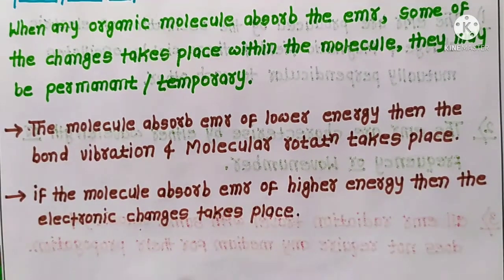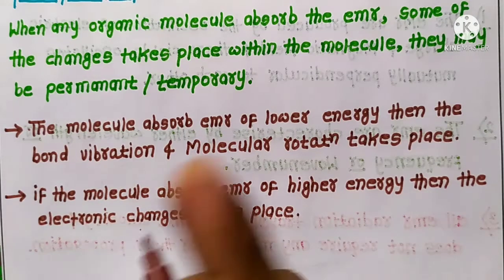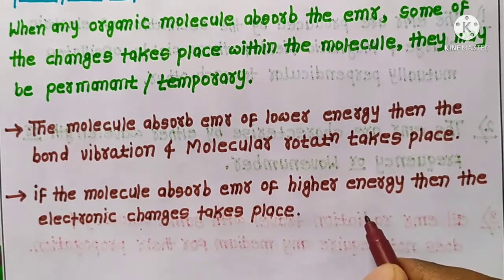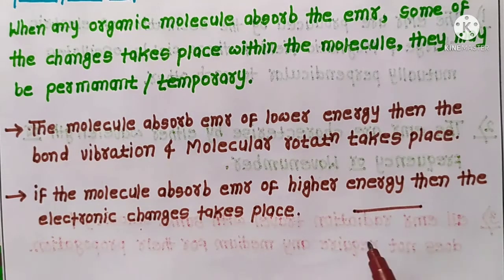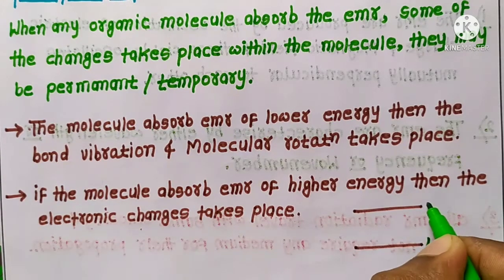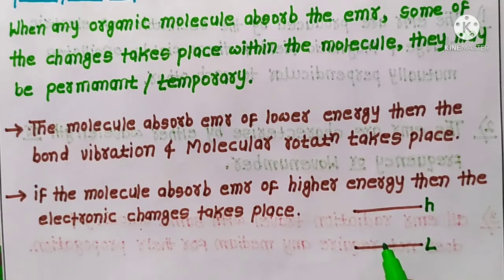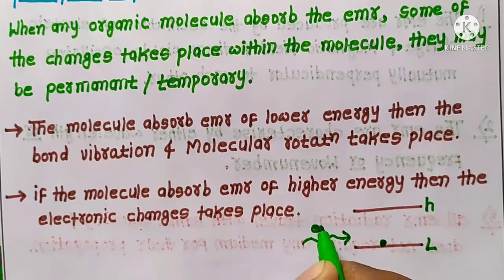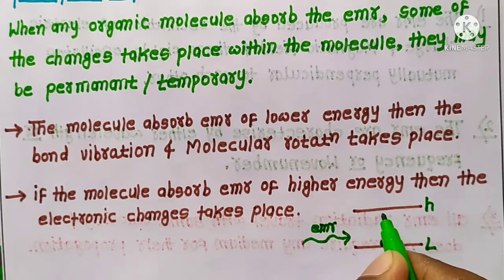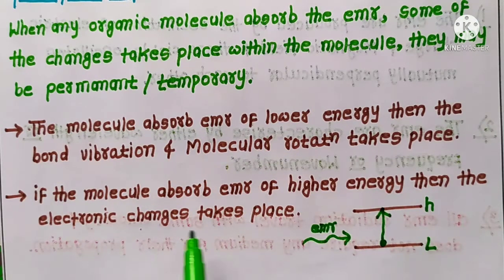The electronic changes mean, suppose we consider the atom. The atom consists of two types of state, one is the higher state, another one is the lower state. This is called the lower state and this is called the higher excited state. Generally the electron is present in the lower energy state, and this is the stable state. When electromagnetic radiation passes through this atom, the electron is excited to the excited state. This is called an electronic change. So when any molecule absorbs this higher energy radiation, such changes take place within the molecule.